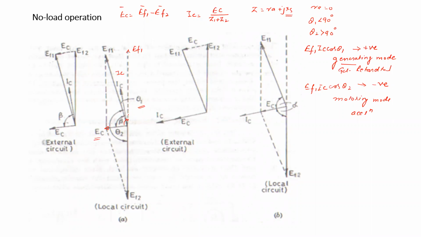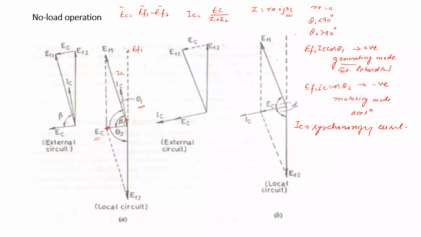So here the circulating current is the synchronizing current. And the duty of the synchronizing current is to bring the machine again into synchronism, isn't it? It will produce some synchronizing power which will bring the machine again into synchronism, that is, equal voltage and equal frequency. So the current is lagging by 90 degrees.